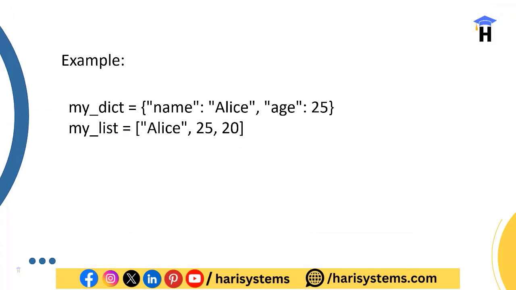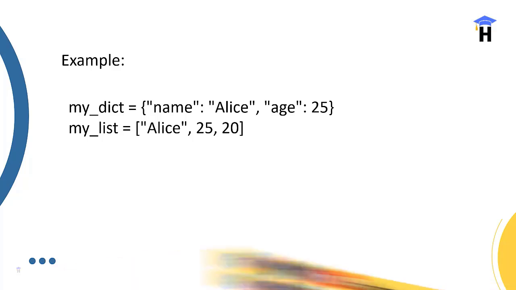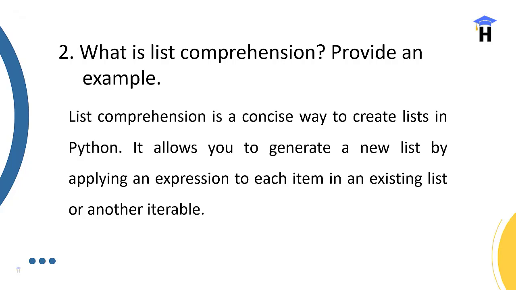An example we may see here: a dictionary where name is a key and age is a key with its value. Lists are different, like name, comma, value, comma, value. In the same way we declare a list, lists use square braces and dictionaries use curly braces. This is the major difference between these two.